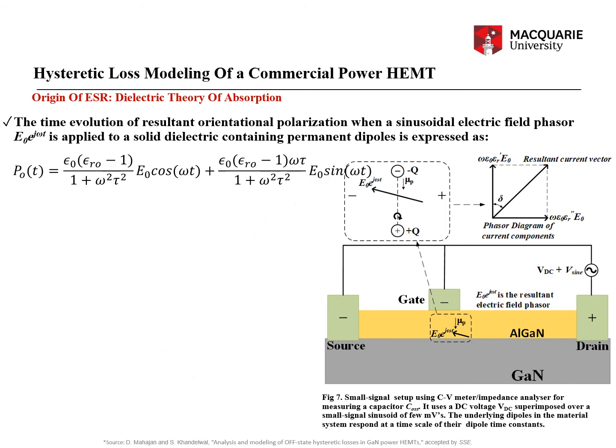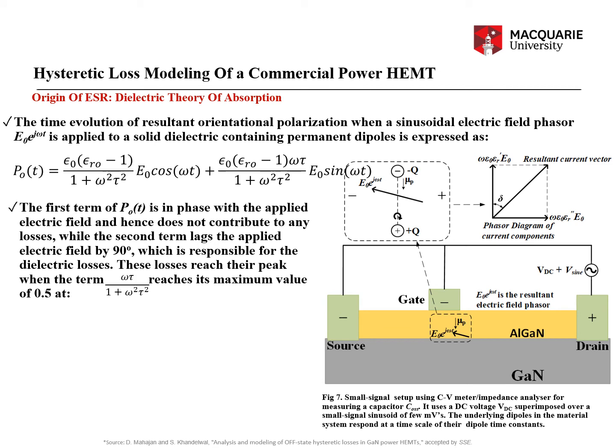So the first term is in phase, and that's why that term, which is 1 by 1 plus omega square tau square, does not contribute to the dielectric losses, whereas the second term, which is multiplying the E naught sin omega t, which is omega tau by 1 plus omega square tau square,